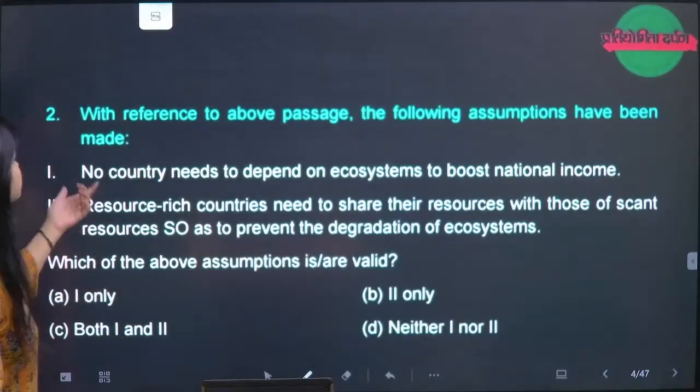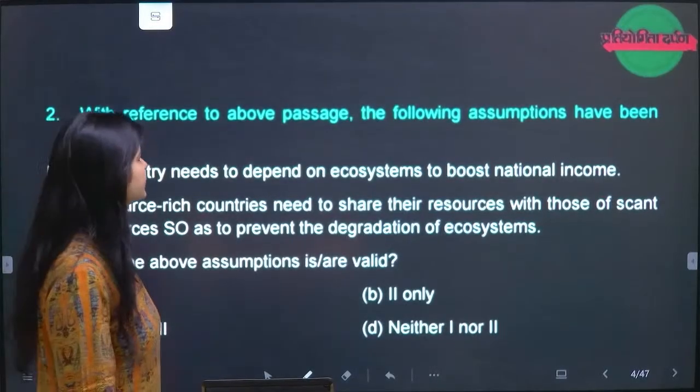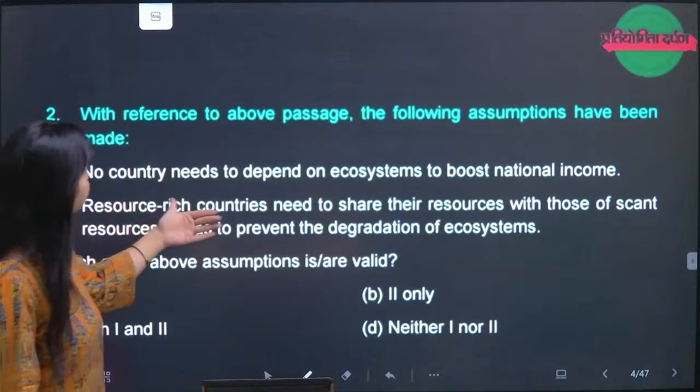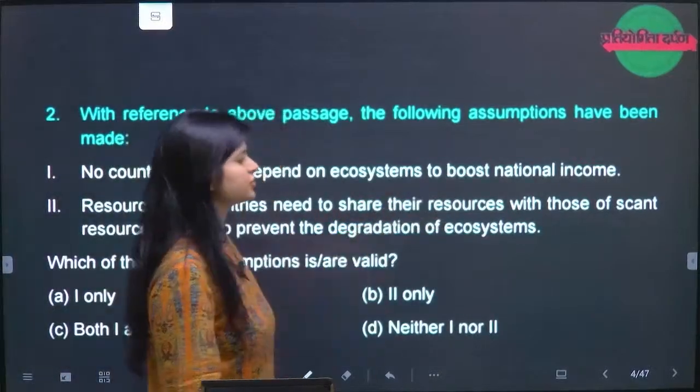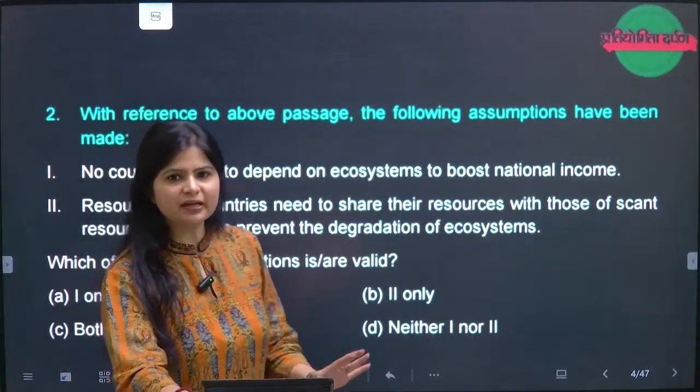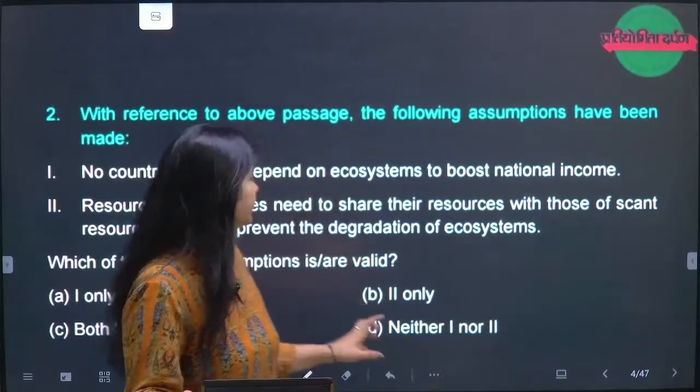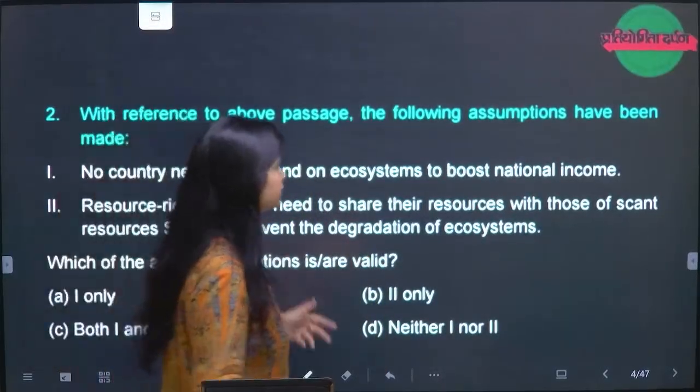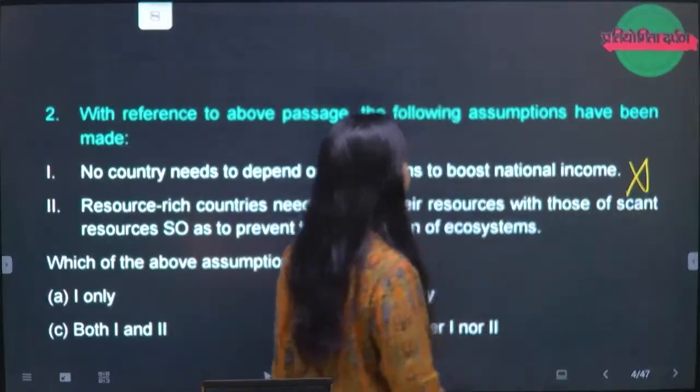Now, second is with reference to the above passage, the following assumptions have been made. No country needs to depend on ecosystem to boost national income. We can't make a judgment like that, right? That no country needs to depend on ecosystem. This is not the option.